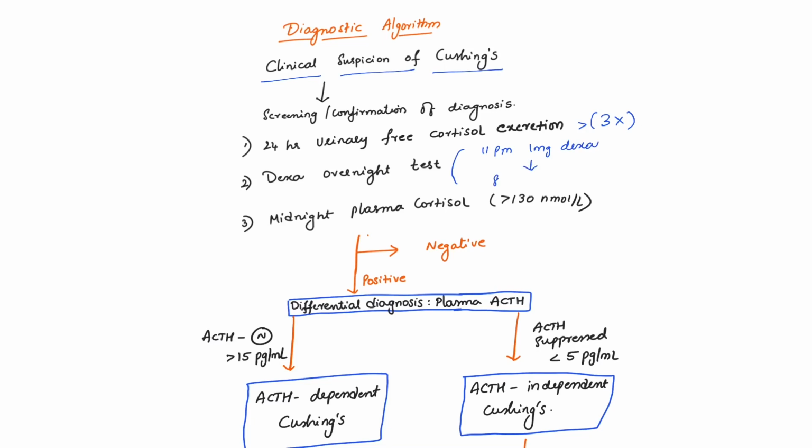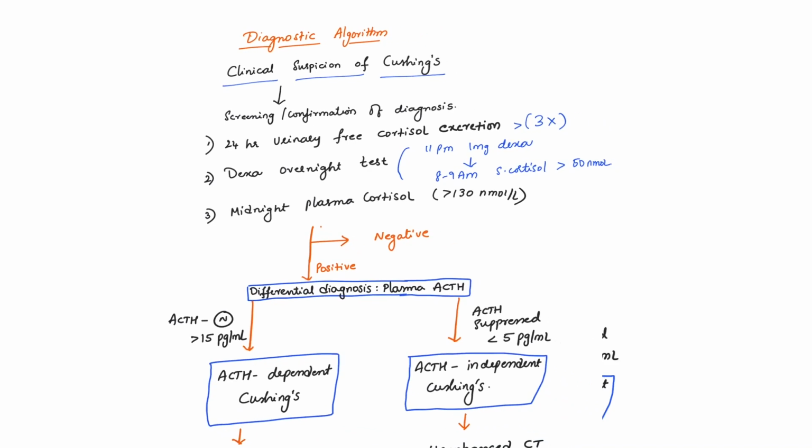On the next day at 8 to 9 am, if we measure the serum cortisol, it should be more than 50 nanomole per liter. Then the test is considered positive.